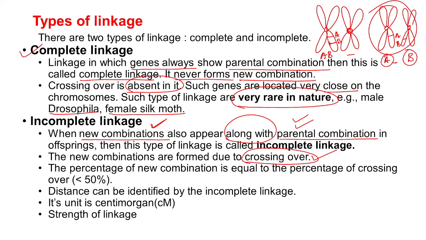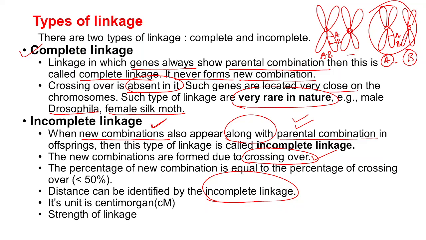Next one, the percentage of new combination is equal to the percentage of crossing over, which is less than 50%. Next, the distance between these genes can be identified by incomplete linkage.